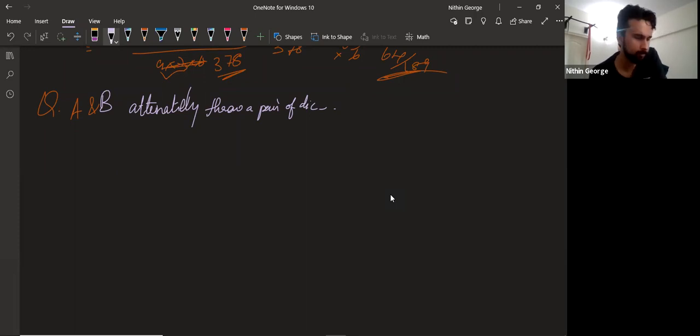Okay, A wins if he throws 6 before B throws 7. And B wins if he throws 7 before A throws 6. Find their respective probabilities of winning if A begins.